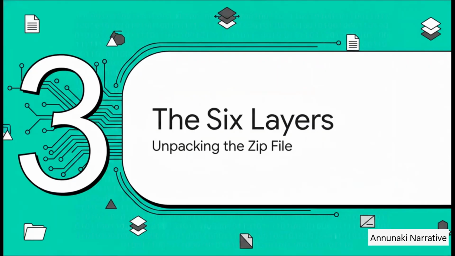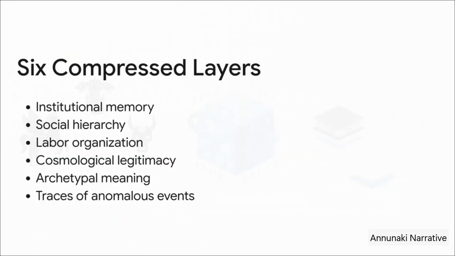Section 3. Unpacking the 6 layers. So, if the Anunnaki narrative is an ancient zip file, what actually happens when we double-click it? Well, according to the THD hypothesis, there are 6 possible systems neatly compressed inside this one story. First, institutional memory, which covers the basic rules of how their society functioned. Second, social hierarchy, meaning who is in charge and who follows. Third, labor organization, dictating how work and farming are divided up.